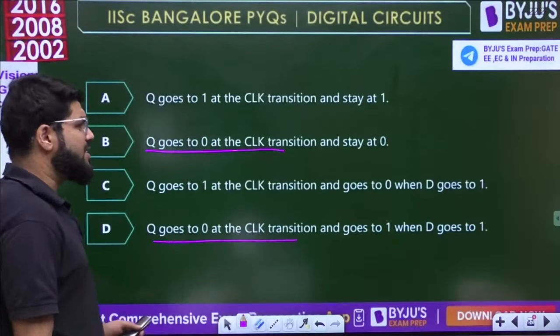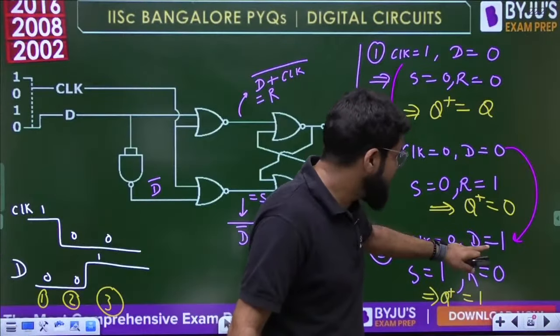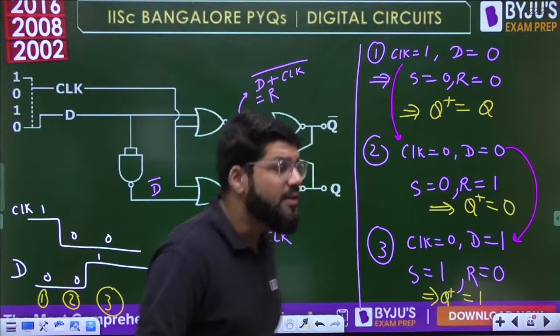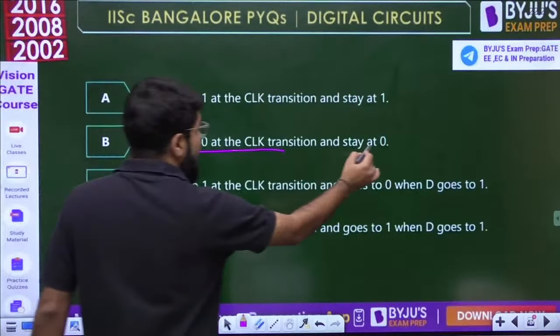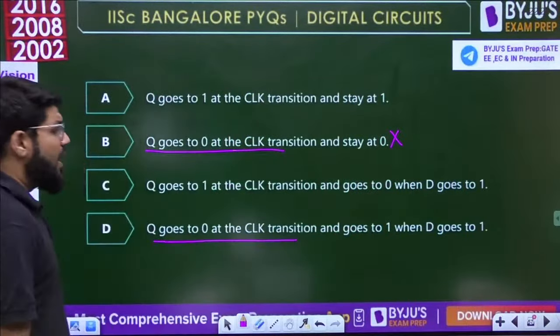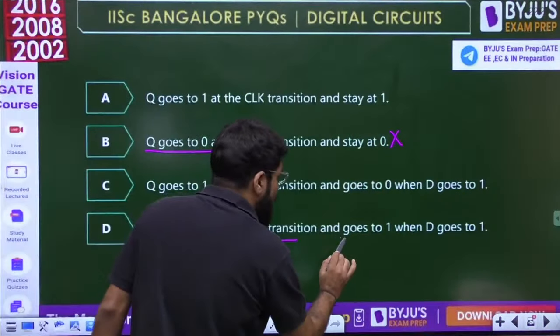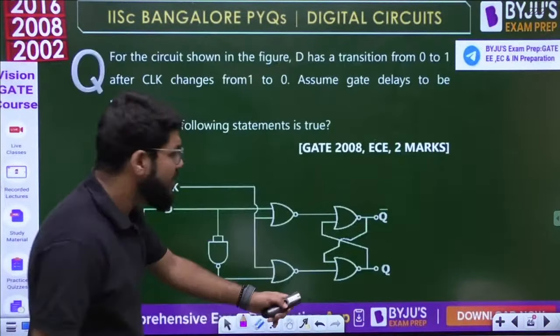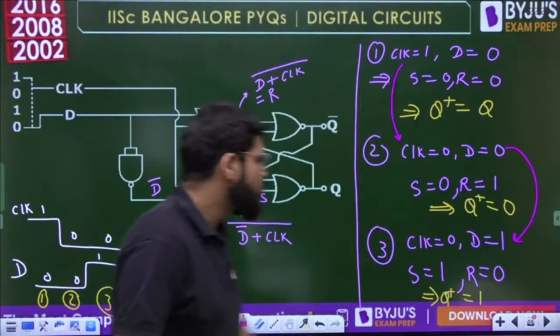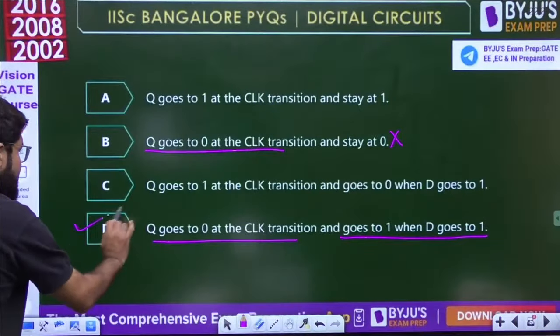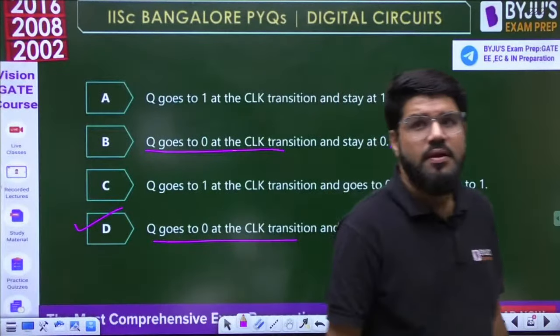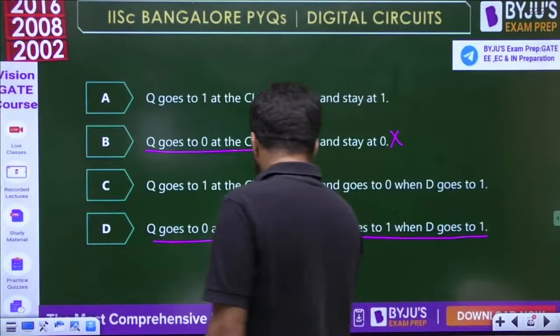ये तो ठीक है, Q goes to 0 at the clock transition. But what happens next? At the D transition, it becomes 1. At the D transition, does it stay at 0? No. But it goes to 1 when D goes to 1. यही देखा ना? When D goes to 1, that is going to go to 1. So the very correct answer is option number D.